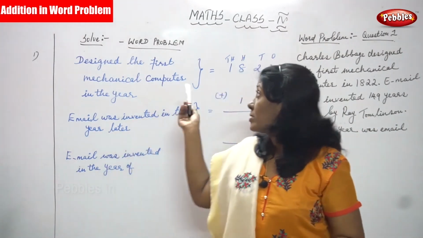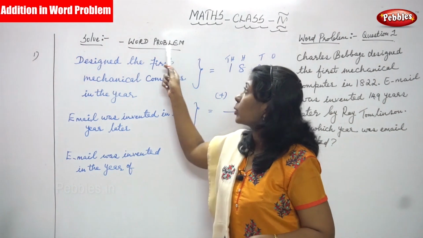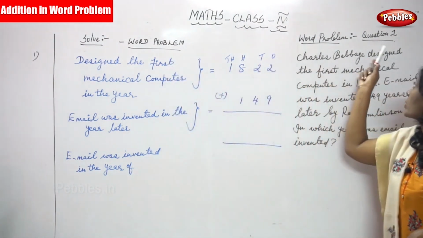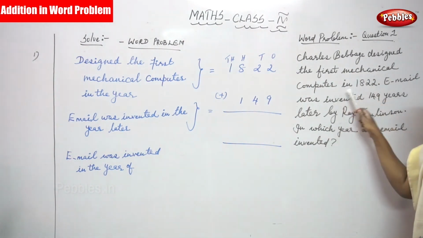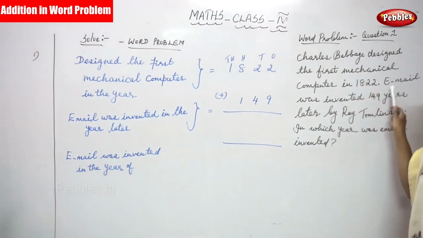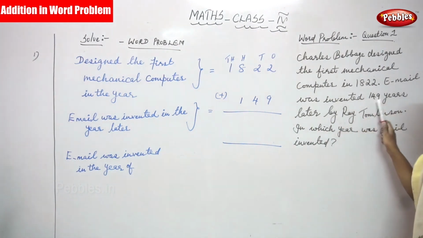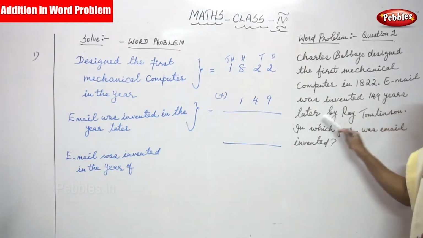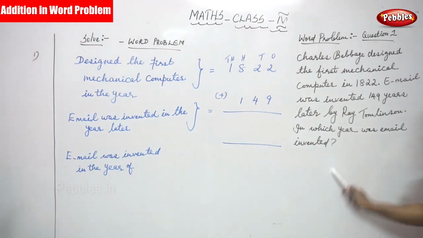Now we are going to see addition in word problems. The question number 1: Charles Babbage designed the first mechanical computer in 1822. Email was invented 149 years later by Ray Tomlinson. In which year was email invented?